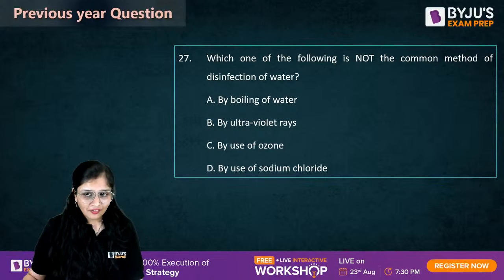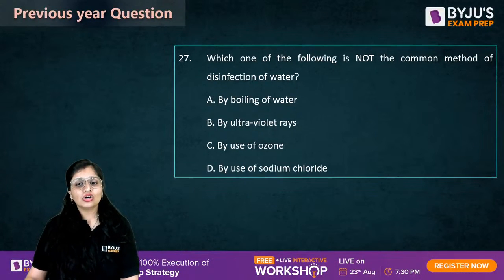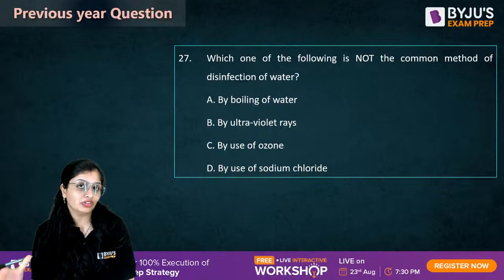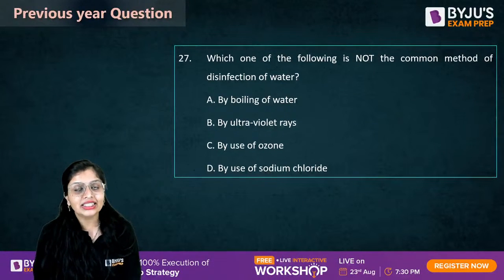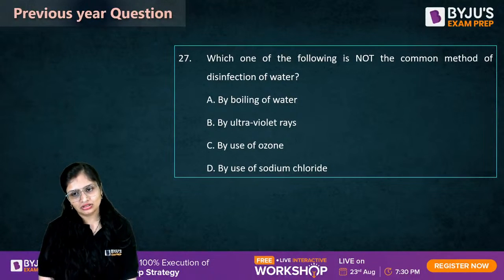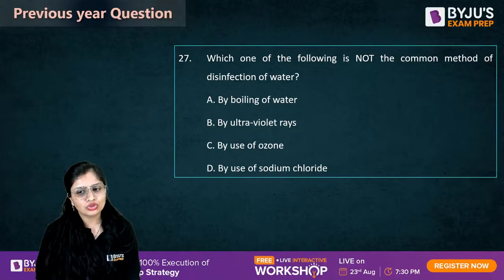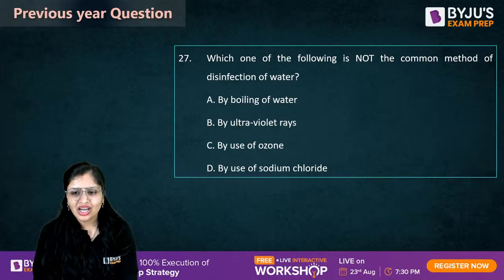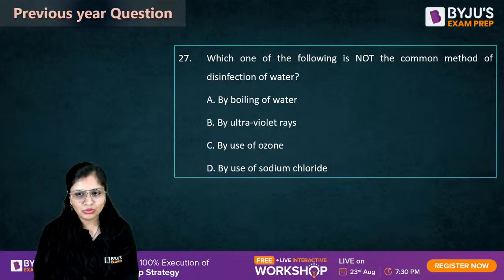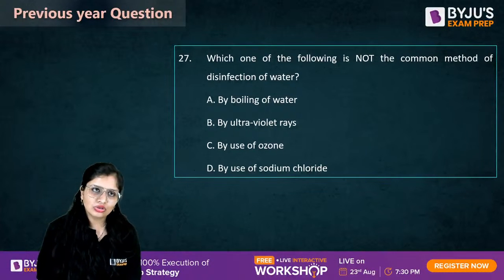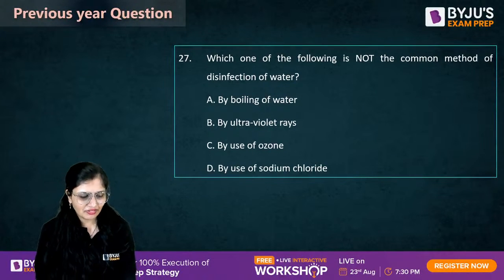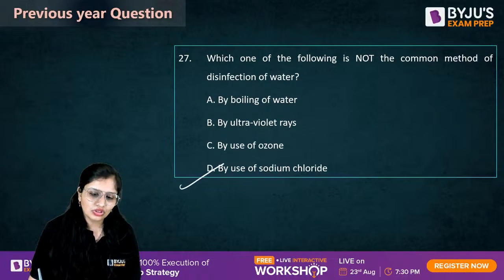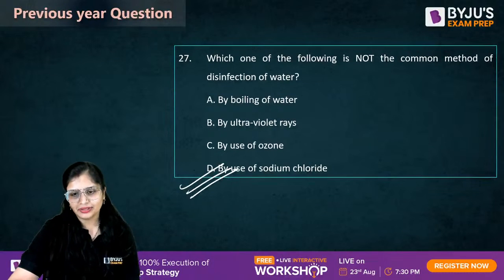ठीक है. Which one of the following is not the common method? See, it may be a method, but it is not a common method for disinfection of water. Boiling, UV, ozone, sodium chloride. Boiling, of course, we do it in our home, so it is common. Ultraviolet rays, we use it for swimming pools and all. Ozone also, not in Indian subcontinent, it is prevalent, but still we use it. Sodium chloride, we don't use it. So use of sodium chloride is not that prominent.